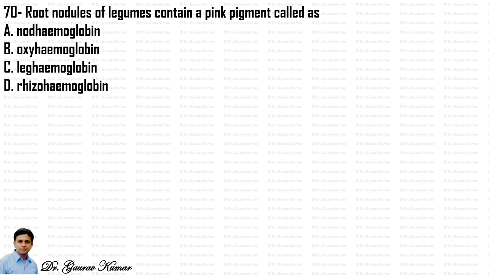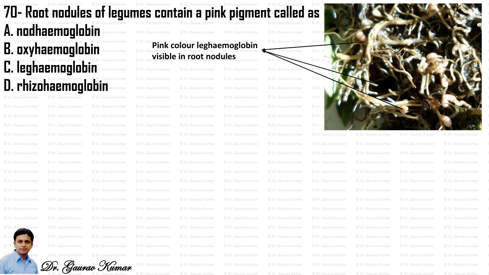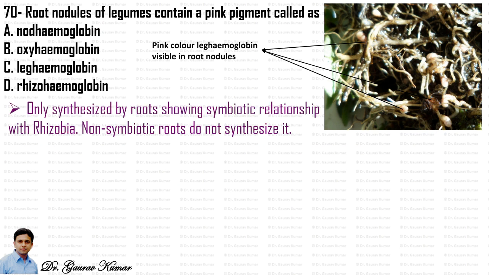Next question: root nodules of legume contain a pink pigment called as. So you can see the beautiful picture of a legume crop showing the root nodule and a pink-colored leghemoglobin easily visible in the root nodules. The leghemoglobin is only synthesized by roots showing a symbiotic relationship with rhizobia. The non-symbiotic roots do not synthesize it.